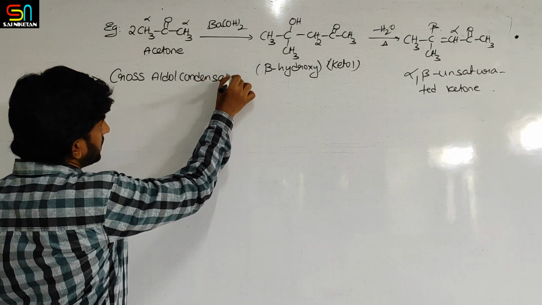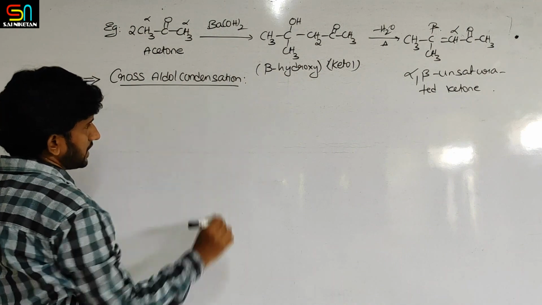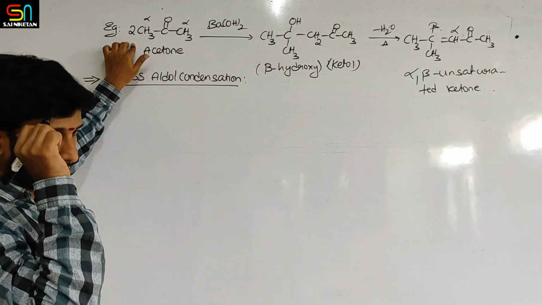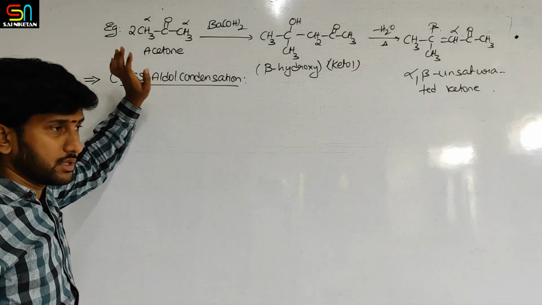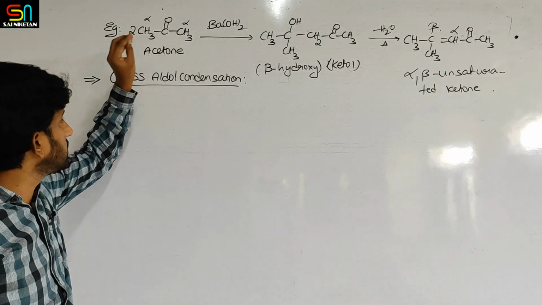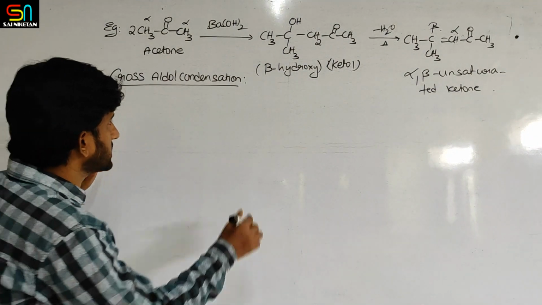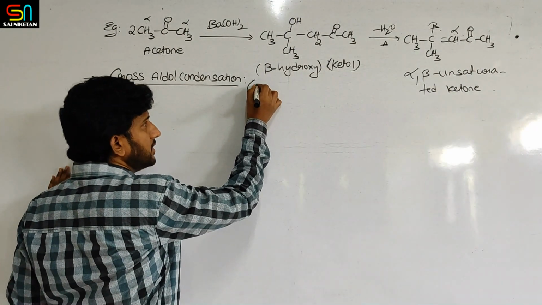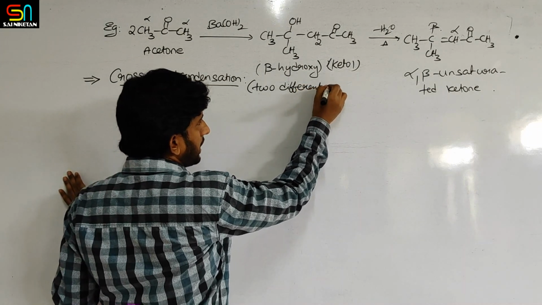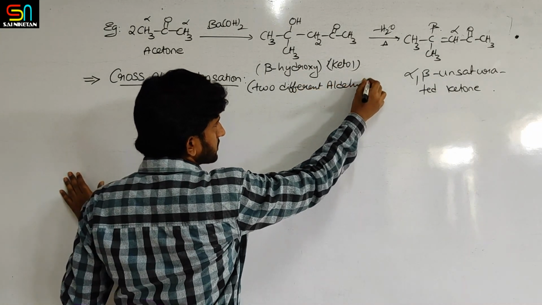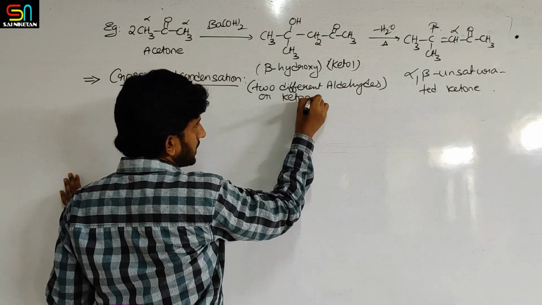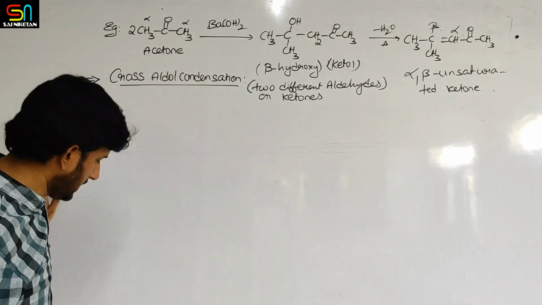Cross aldol condensation. Now, what does cross aldol condensation mean? If you take only one type of aldehyde or one type of ketone, then it is called self aldol condensation or simple aldol condensation. In cross aldol condensation, the condensation happens between two different aldehydes or ketones. Let us take one example.